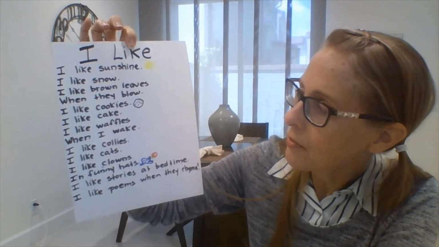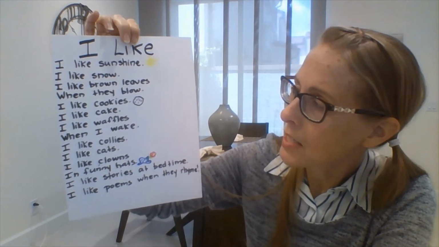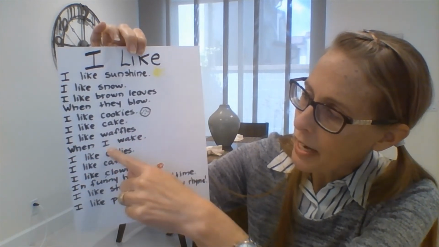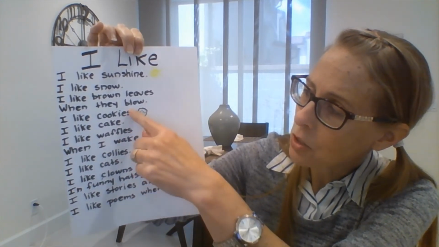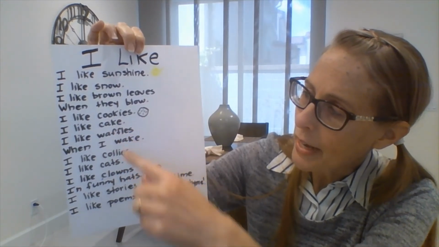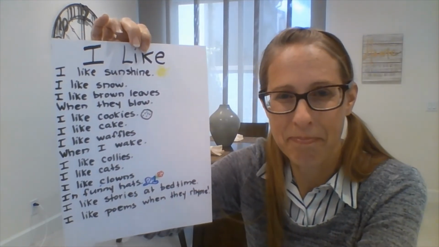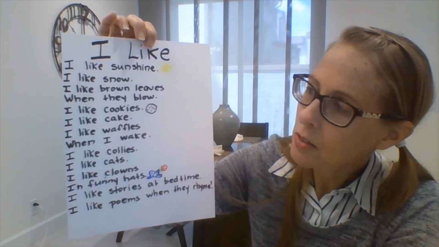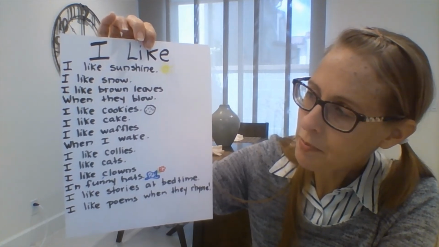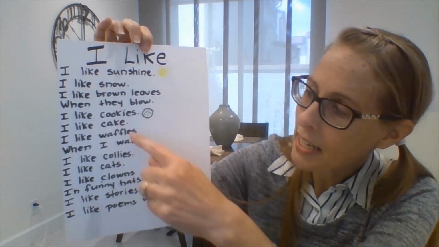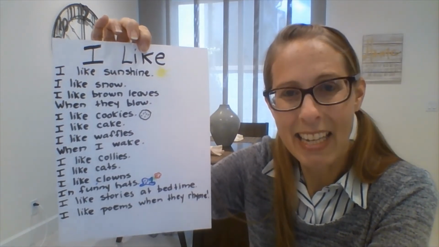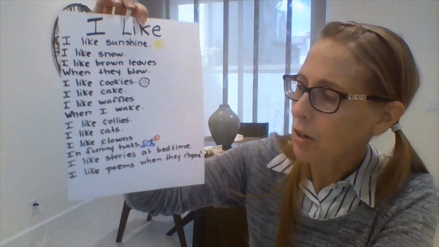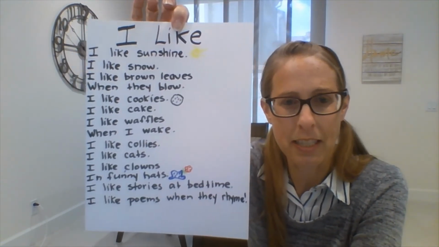Let's see if we can find another one. Let's look at the next four lines. I like cookies, I like cake, I like waffles when I wake. So look at the end of the lines. Cookies, cake, waffles, wake. Which two words rhyme? Cookies, cake, waffles, wake. If you said cake and wake, both end in ake, you are correct. Those are the rhyming words. Nice job.